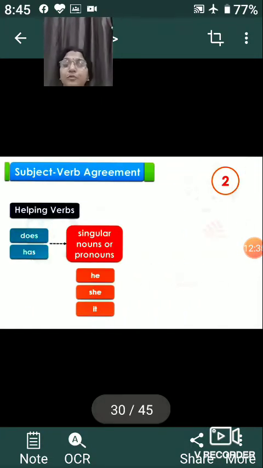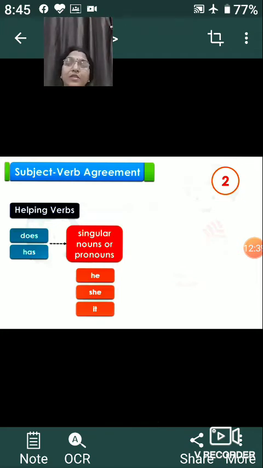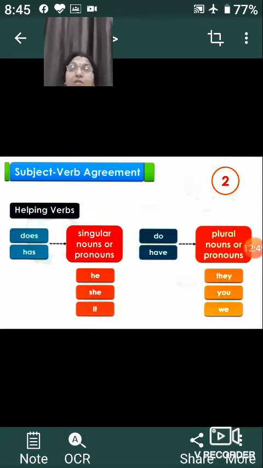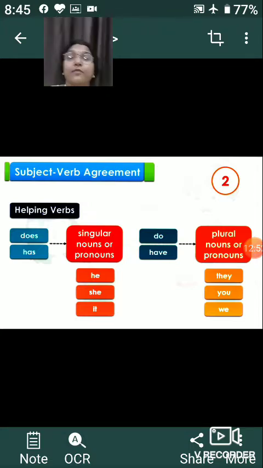Okay, so does is used with the singular, and has is also used with the singular, and we can use he, she, and it. Now, when we are talking about do and have, the plural form of the verb does will be do. They do. We do our homework. He does his homework.